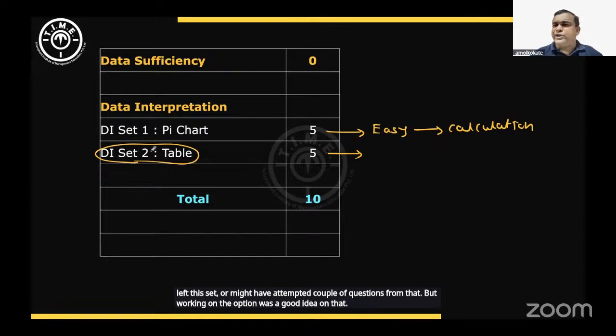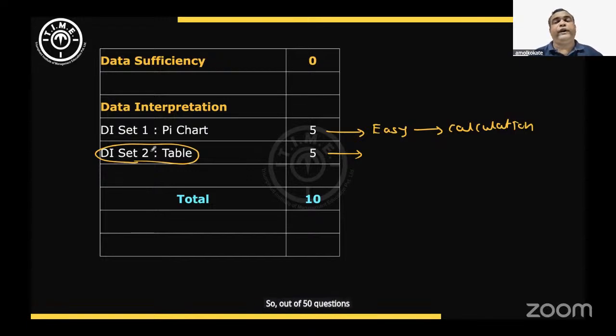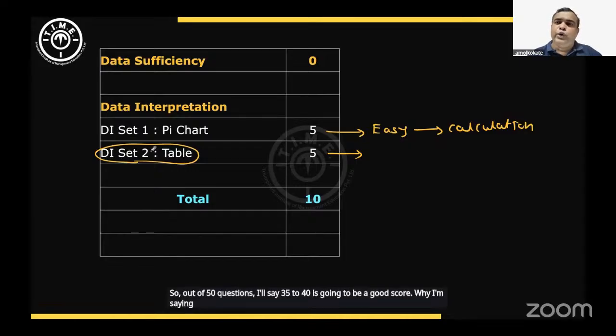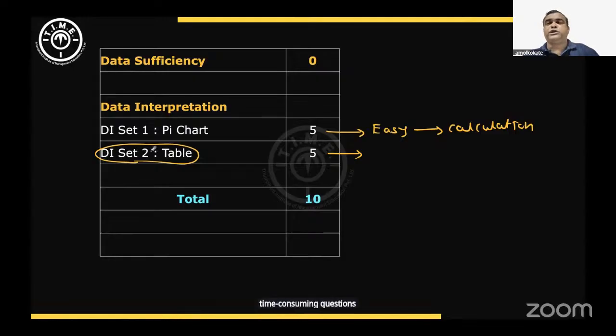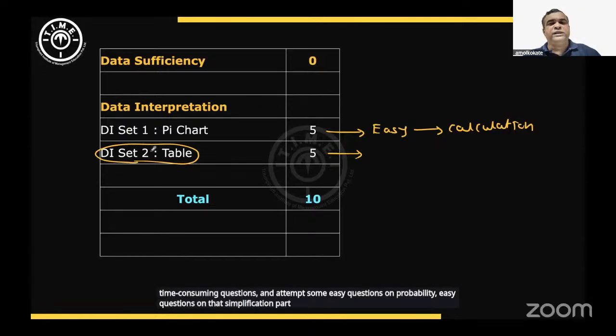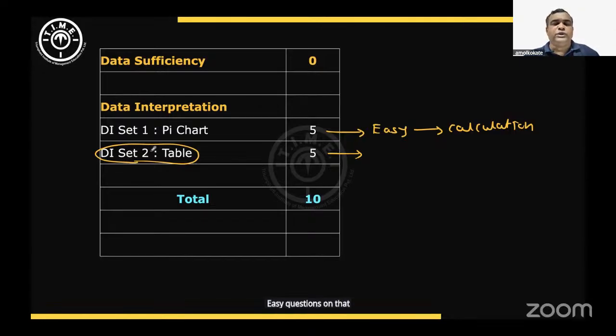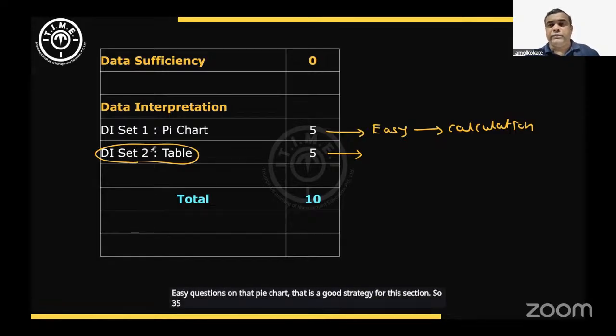So most of you might have left this set or might have attempted a couple of questions from that, but working on the options was a good idea. So out of 50 questions, I'll say 35 to 40 is going to be a good scope. Why I'm saying 35 to 40? You can get more than 40, but then a couple of questions were time consuming. So a good strategy was to leave those time consuming questions and attempt some easy questions on probability, simplification, and the pie chart. That is a good strategy for this section. Fine. So 35 to 40 could be a good attempt with 100% accuracy, I'll suggest.